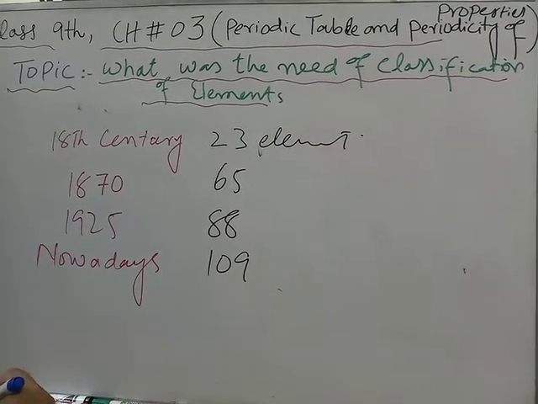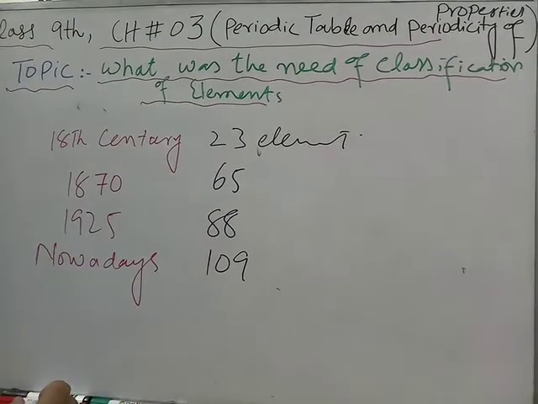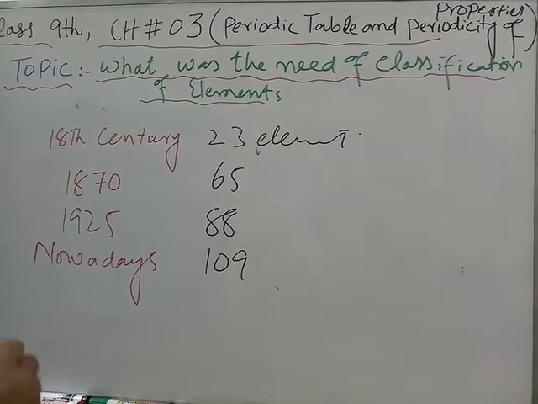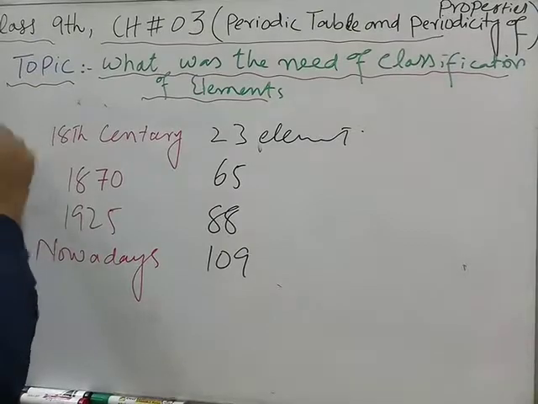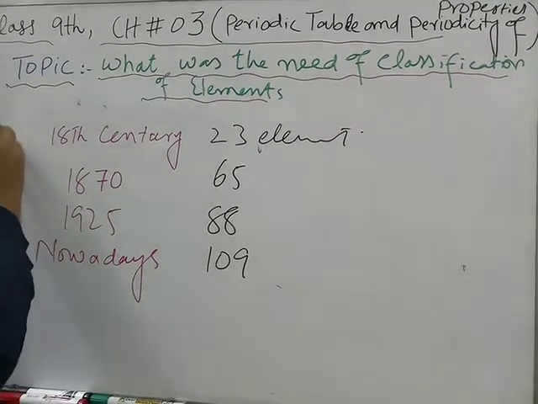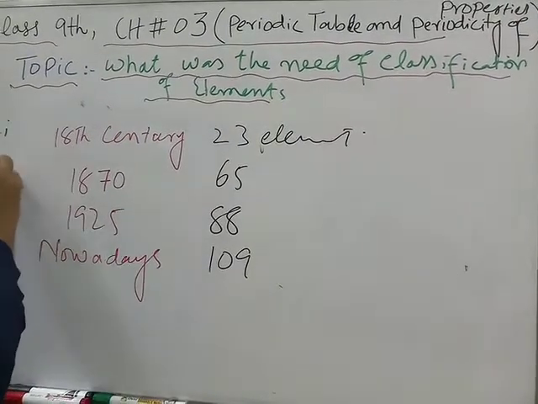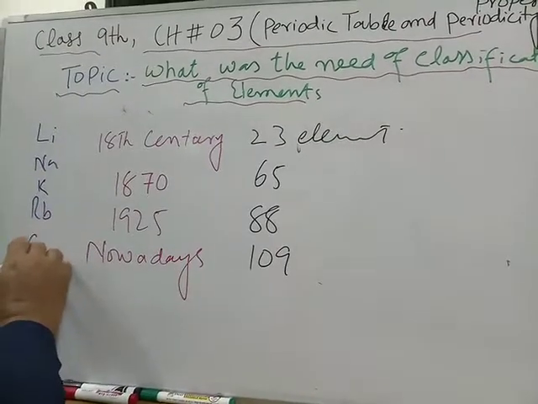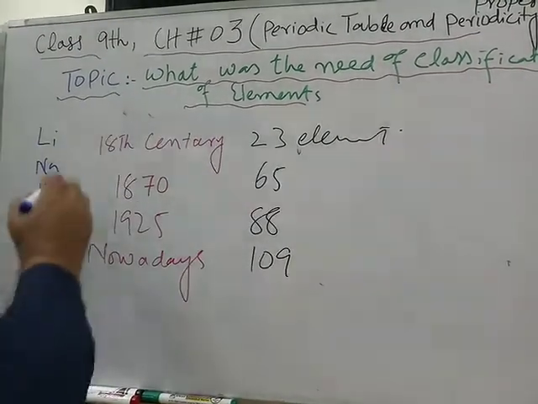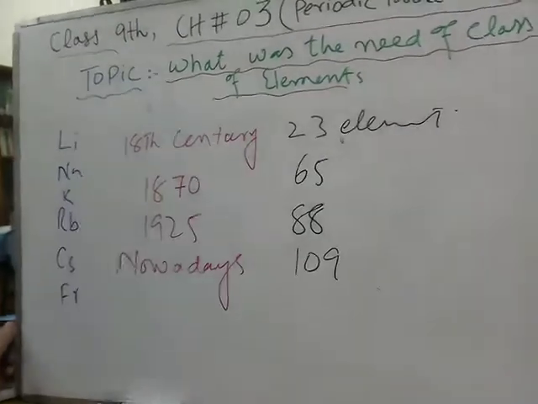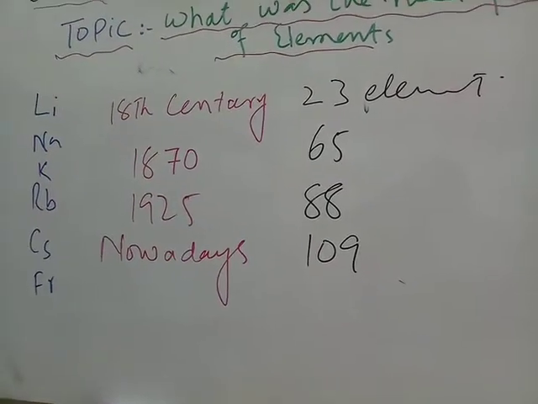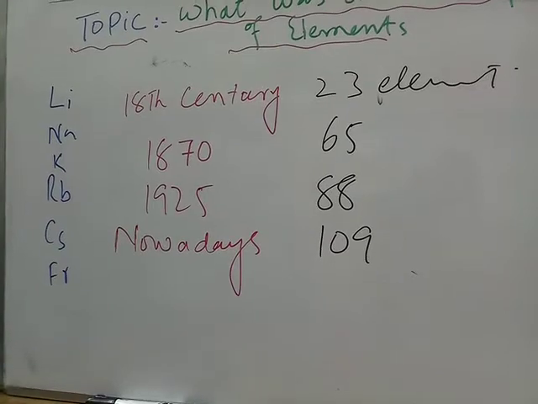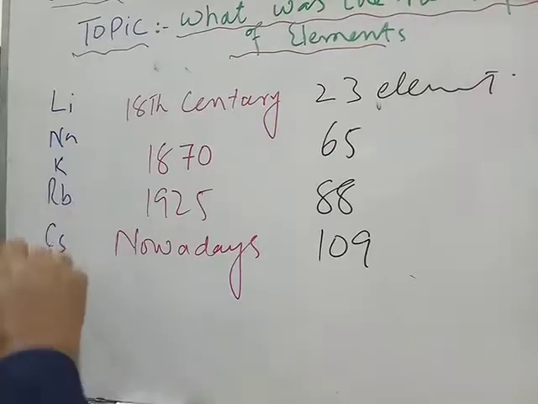For example, let me take the first group of the periodic table, eliminating hydrogen, which is a non-metal. Let's say lithium, sodium, potassium, rubidium, cesium and francium. These are 6 elements. These constitute group 1A of the periodic table. We have placed them in a single group.